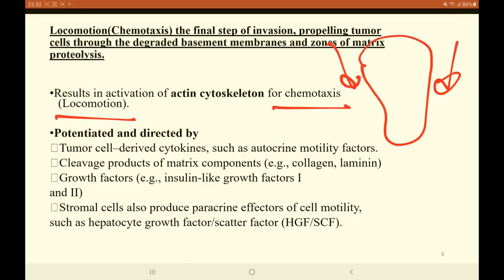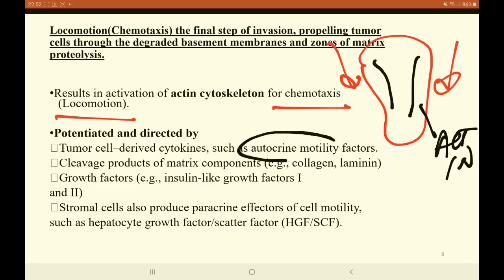Now the movement is assisted by the protein inside the tumor cells. These proteins are called actin. So the actin helps in the process of chemotaxis, movement, or locomotion. The process of chemotaxis is assisted by two different activities. One is the autocrine and the other one is the paracrine effect.